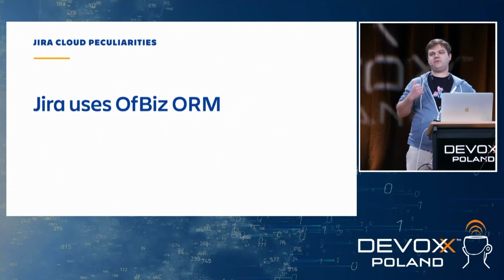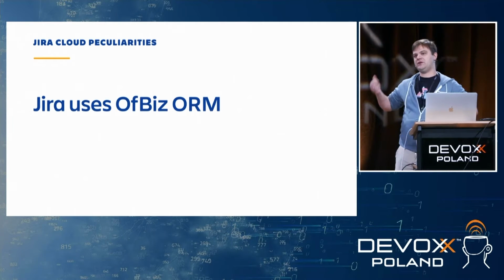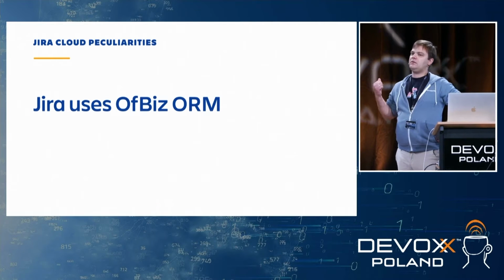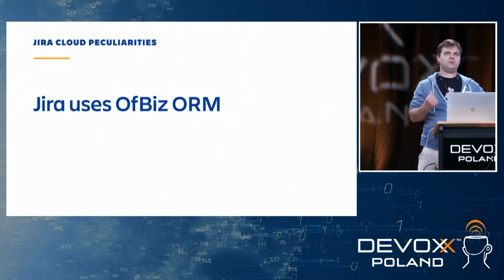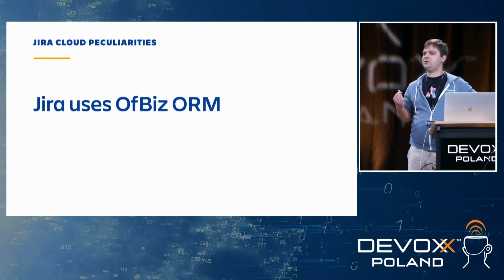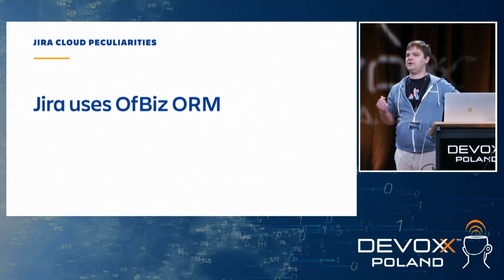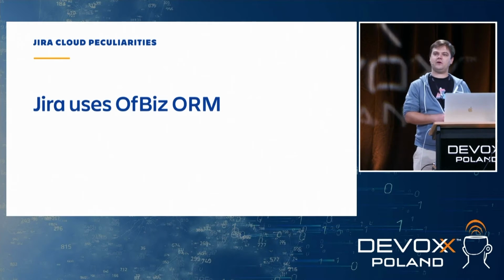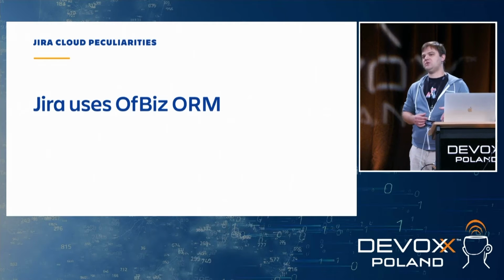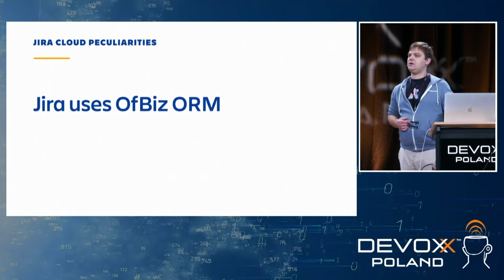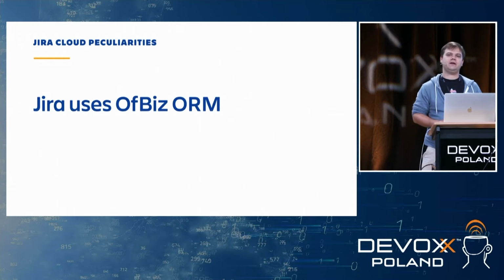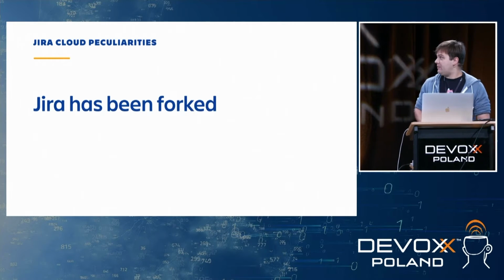We had lots of virtual machines that it was running on. Then we came up with the idea that running virtual machines is pretty heavy, and we probably need to diverge somehow from the server code. OfBiz was chosen for this purpose because it was the only one that supported multi-tenancy out of the box.